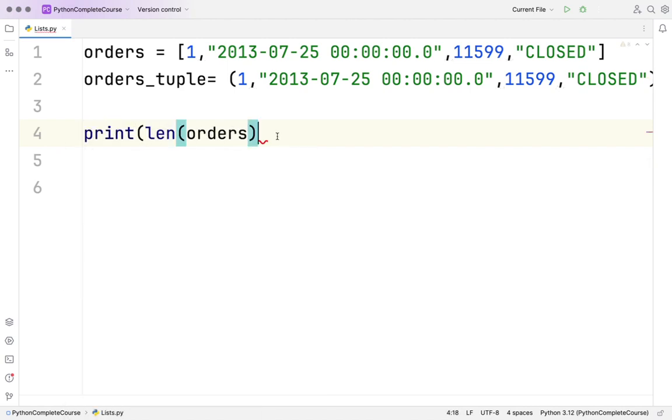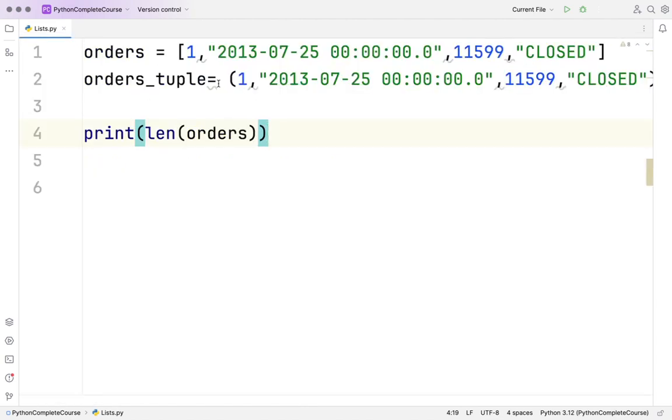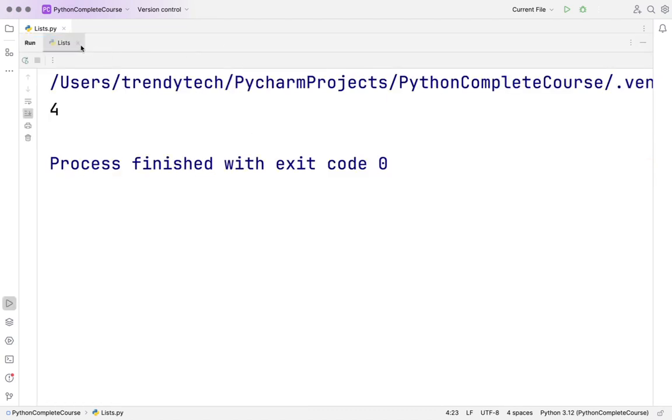Total 4 elements are present. Will this length function work for your tuple? Yes, because we are not manipulating it. It's just reading and calculating something. So definitely for your orders tuple, this will also work. There is no problem.